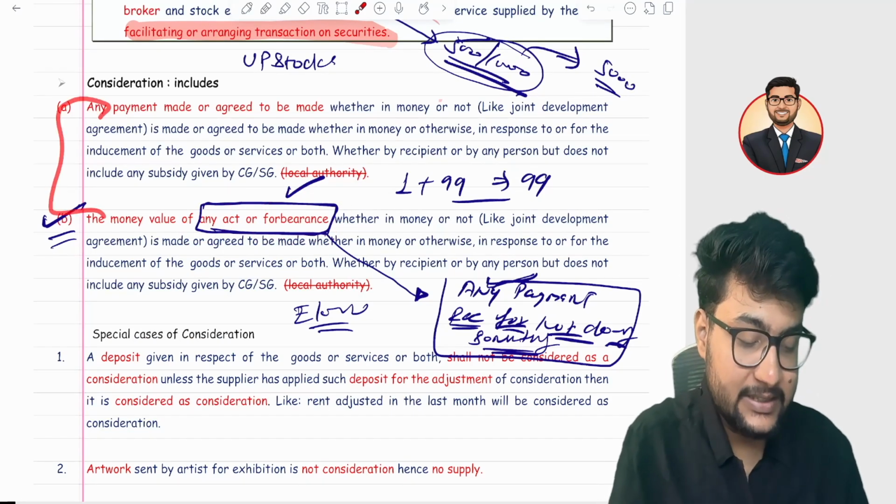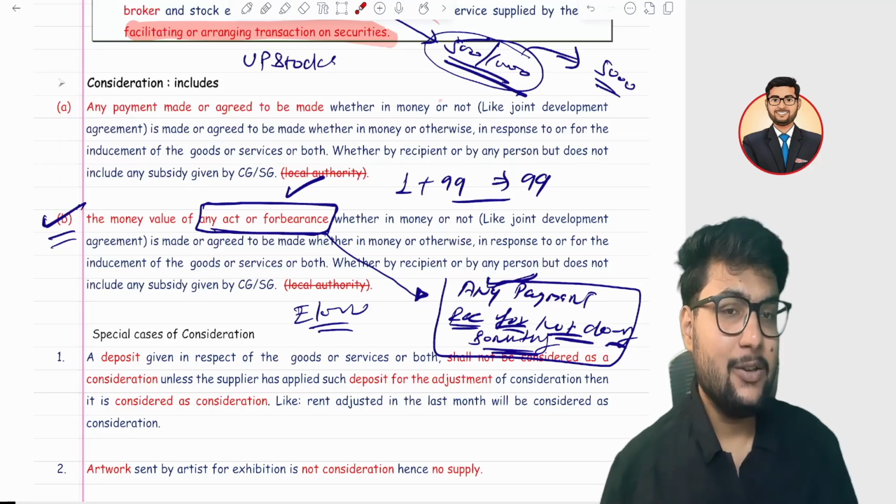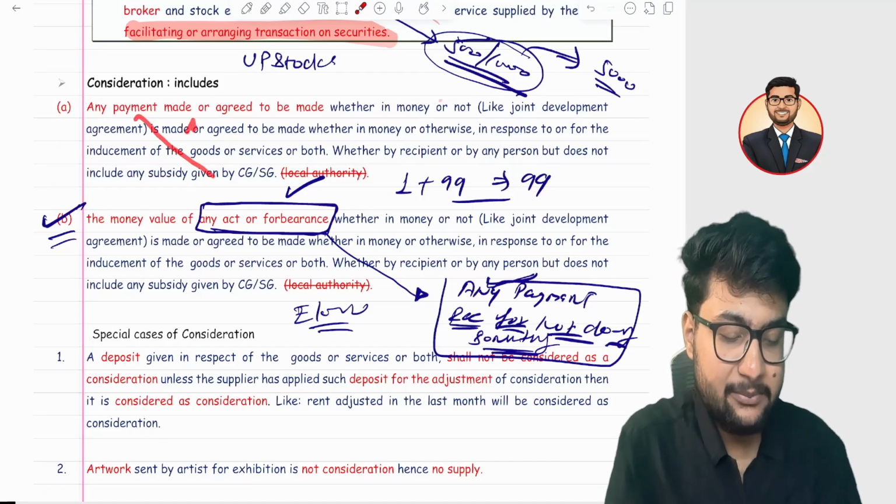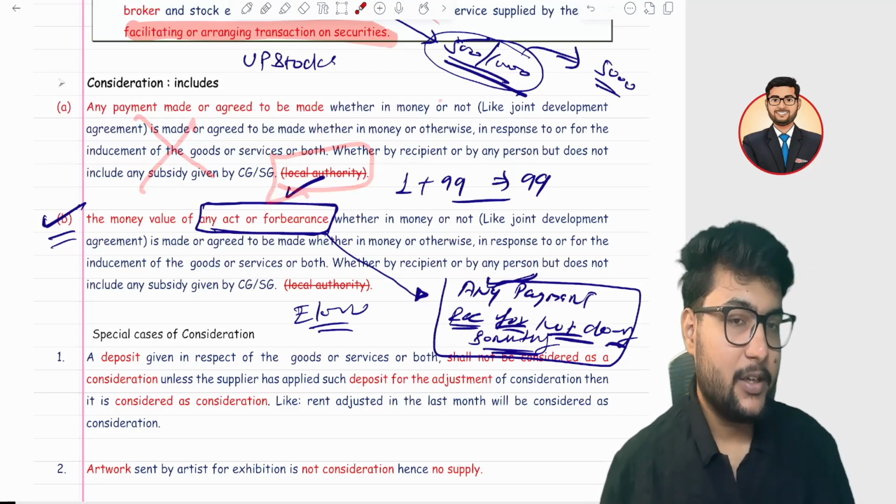But any central government or state government subsidy is not a part of consideration, but local authority subsidy is a part of consideration.